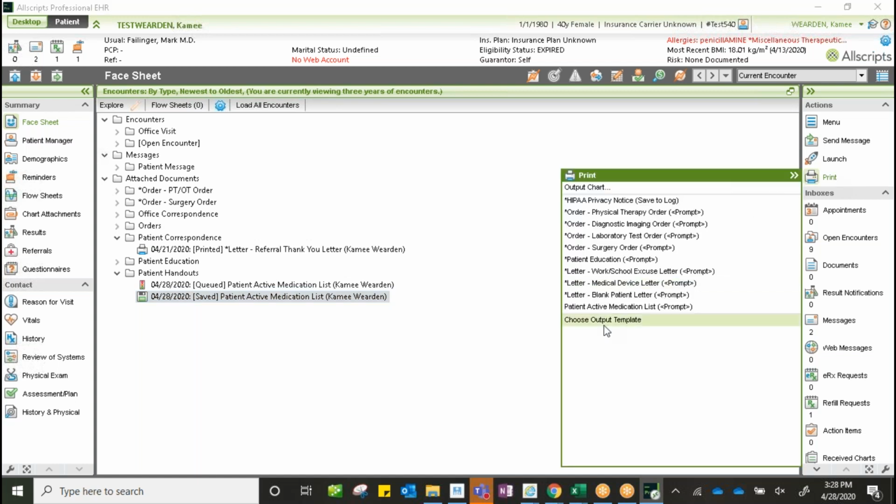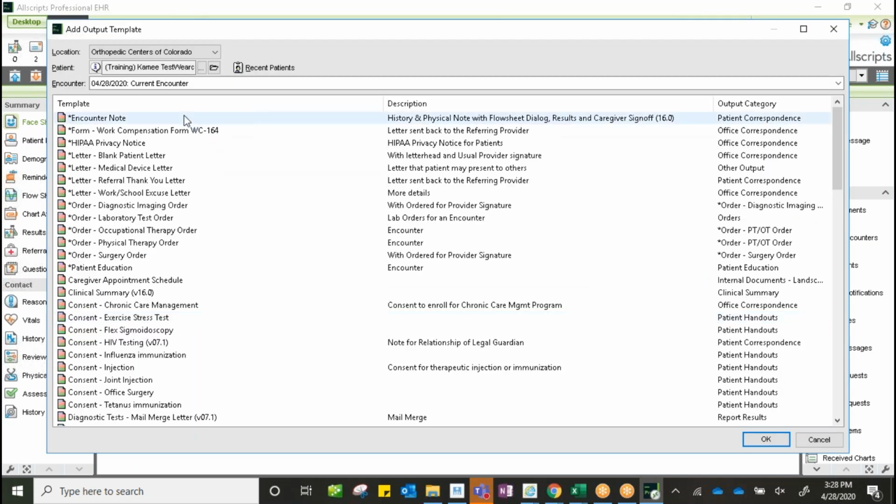So going back to our print options, we're going to go to choose output template. Again, we have lots of choices here. Take a look at the things that are already created. You'll see that there are injection consents and office procedure consents. Take a look at those and see if that's something that can be beneficial to you. As a level 1 criteria from COPIC, it is recommended, and required, I guess, that we do in-office consents for injections. Those can be verbal, but we do need to make sure that we record them.